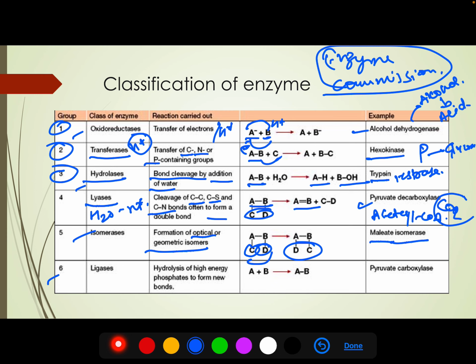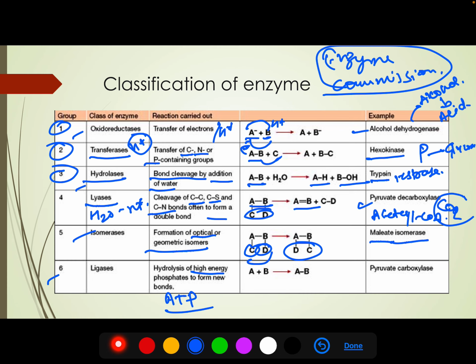And the sixth is ligases. So what are they doing? They are making bonds. So two molecules are joined by the use of energy. If we are forming a bond, we will require energy, and that energy is supplied in the form of ATP. ATP is basically our energy currency. So every energy requirement in a living system is met by the use of ATP.